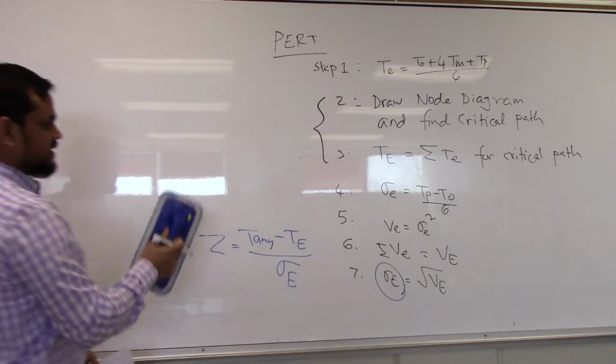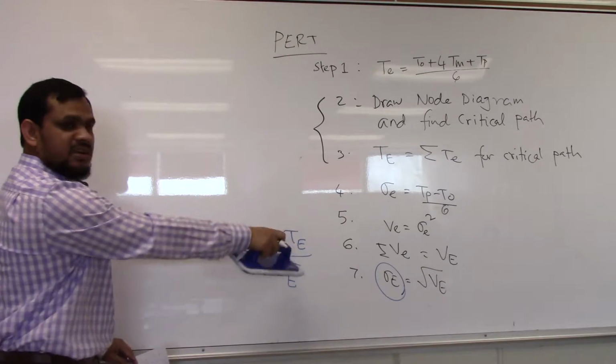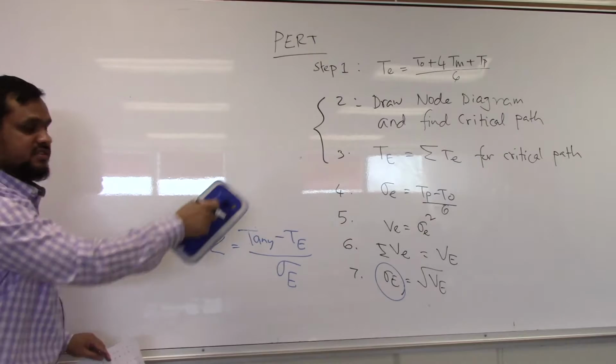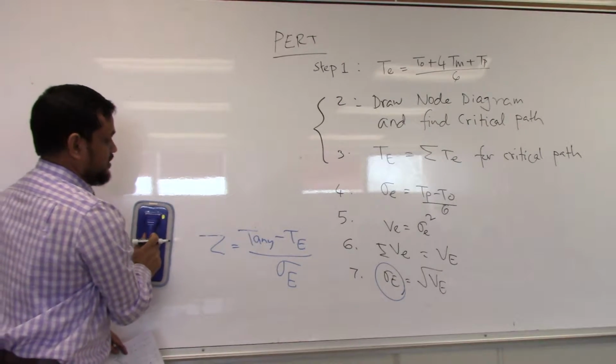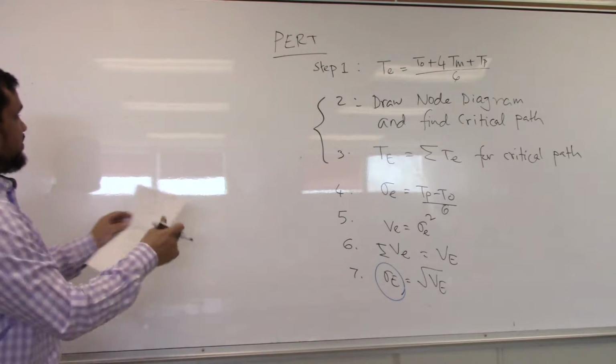Okay, so I will erase this. We will go through everything step by step. This is just the summary. Okay, so what are my activities?